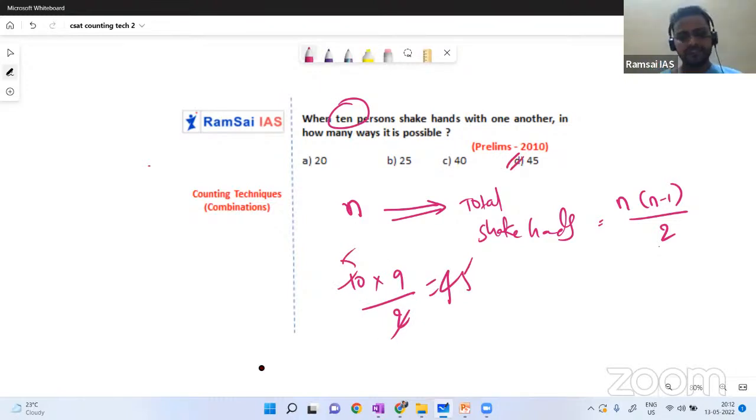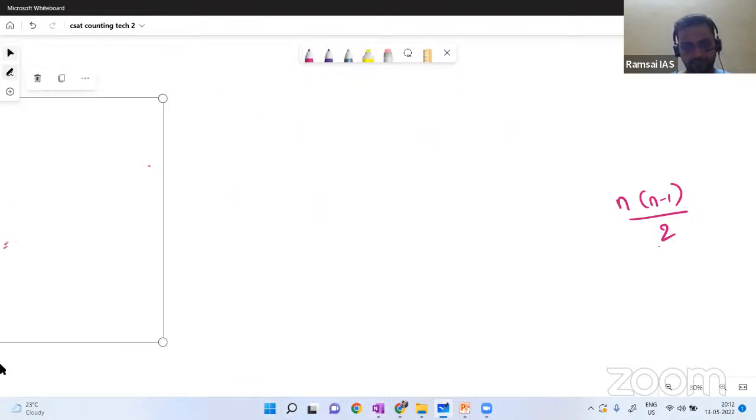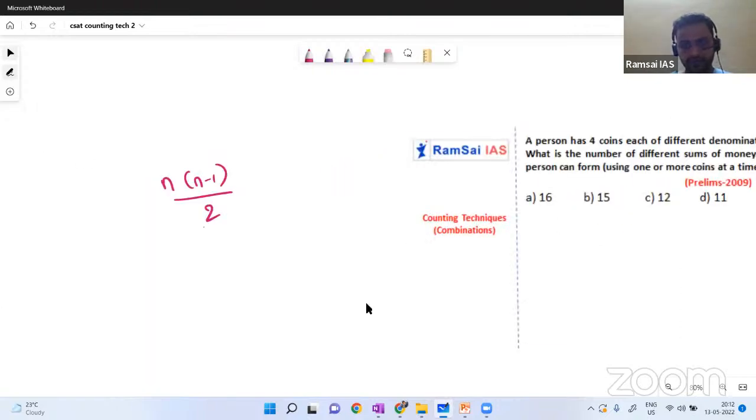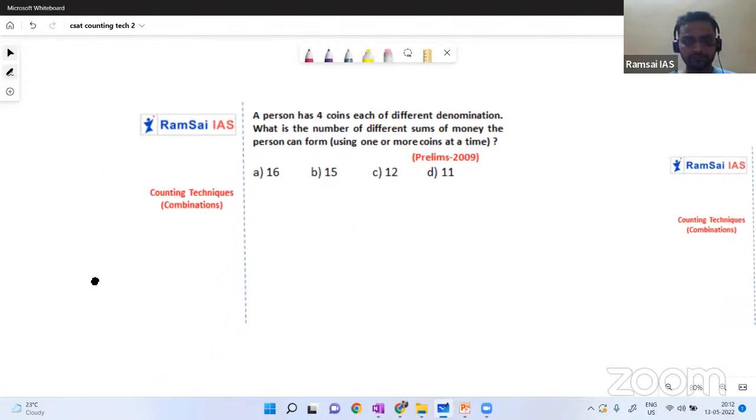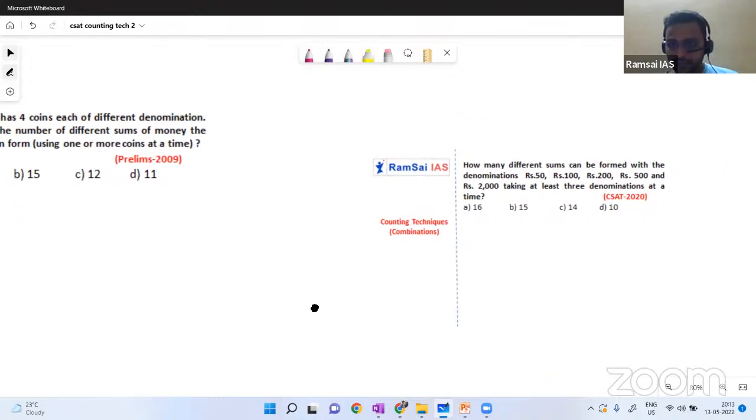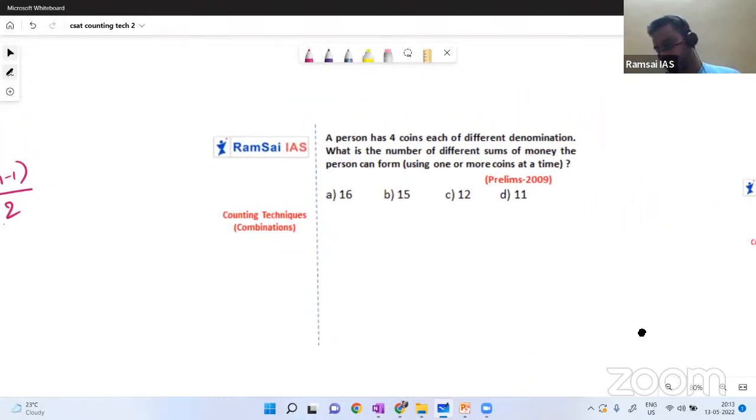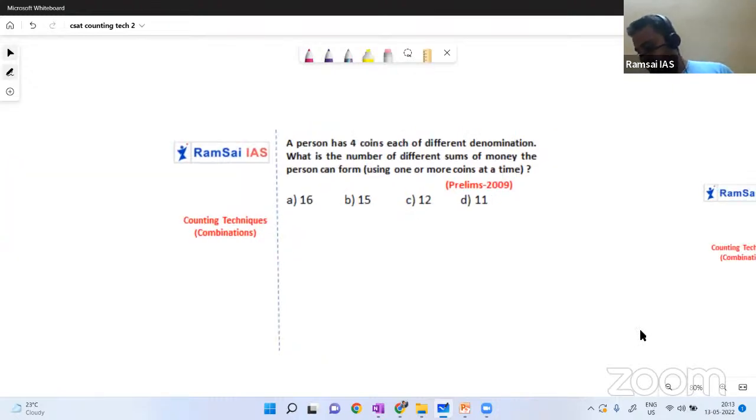Hope it's clear. We will try a similar problem. A person has 4 coins, each of different denominations. What is the number of different sums of money the person can form using 1 or more coins at a time? Okay, this is a bit different problem, not just like exchanging shake hands. It's okay. Whenever we see such kind of questions, we will try in that way.